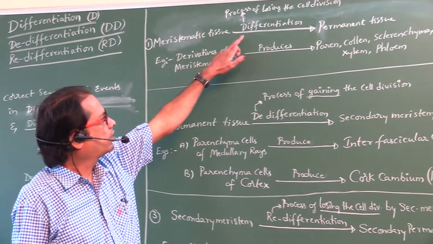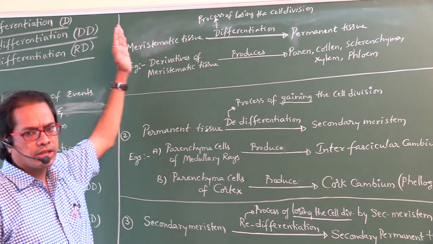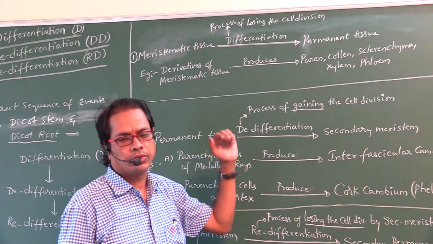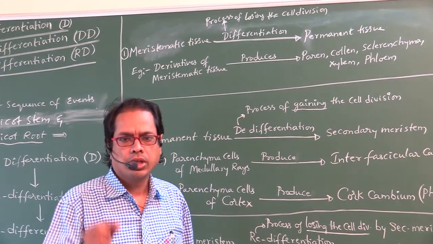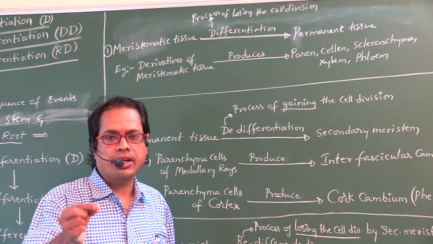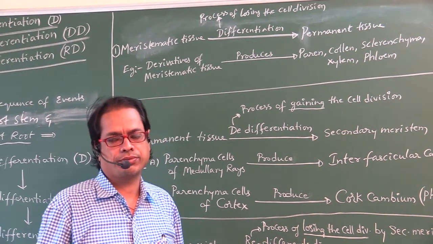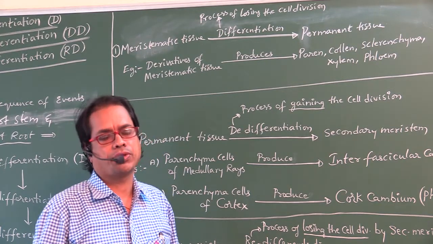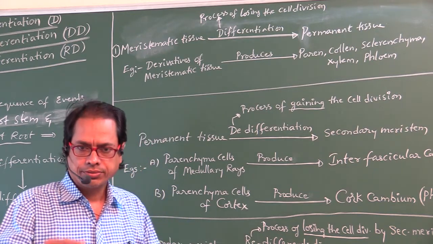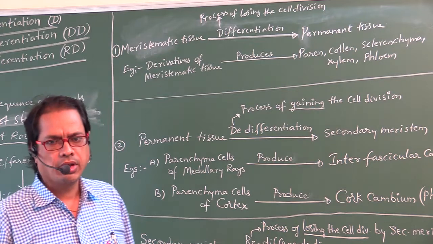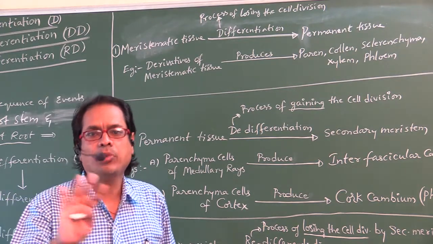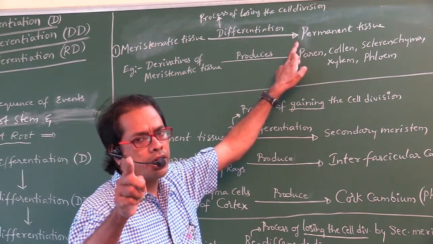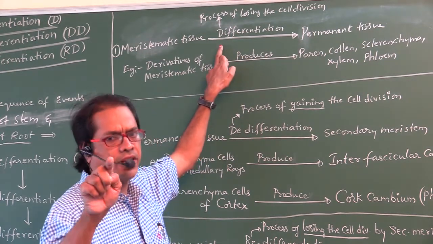The first one is differentiation. That is, meristematic tissue converted into permanent tissue. What is meristematic tissue? The cells that constantly divide are called meristematic tissue. Cells which have lost the capacity of cell division are called permanent tissue. So meristematic tissue is converted into permanent tissue by a process called differentiation.